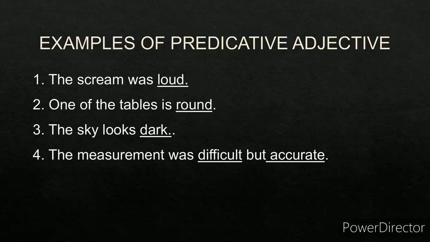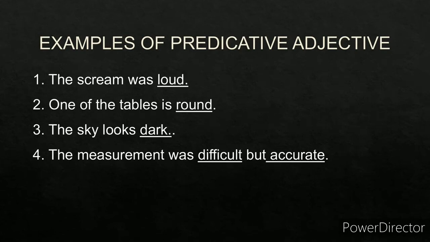The sky looks dark. Dark is a predicative adjective. Why? Because it comes after the linking verb looks. It modifies the noun sky, and it comes outside the noun phrase the sky. The sky is a noun phrase. Why? Because it contains the modifier the and the noun sky.